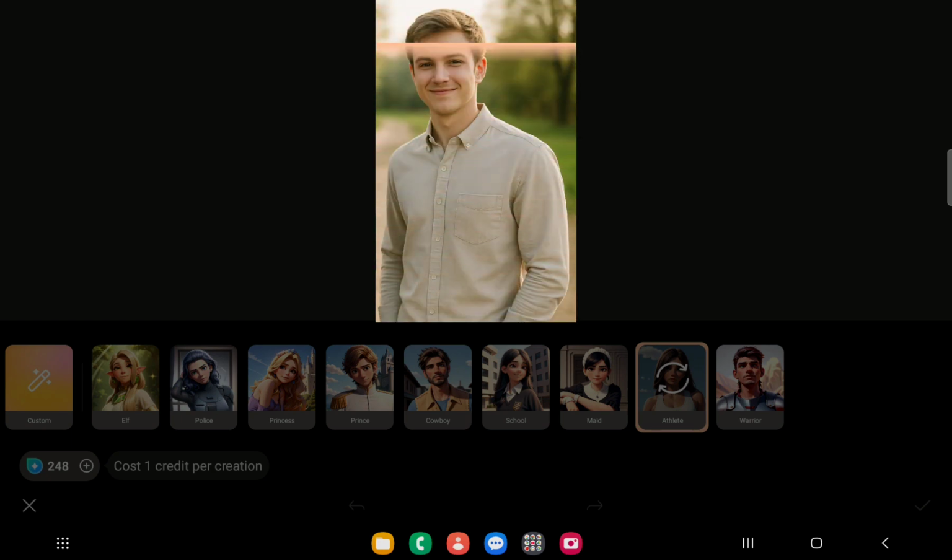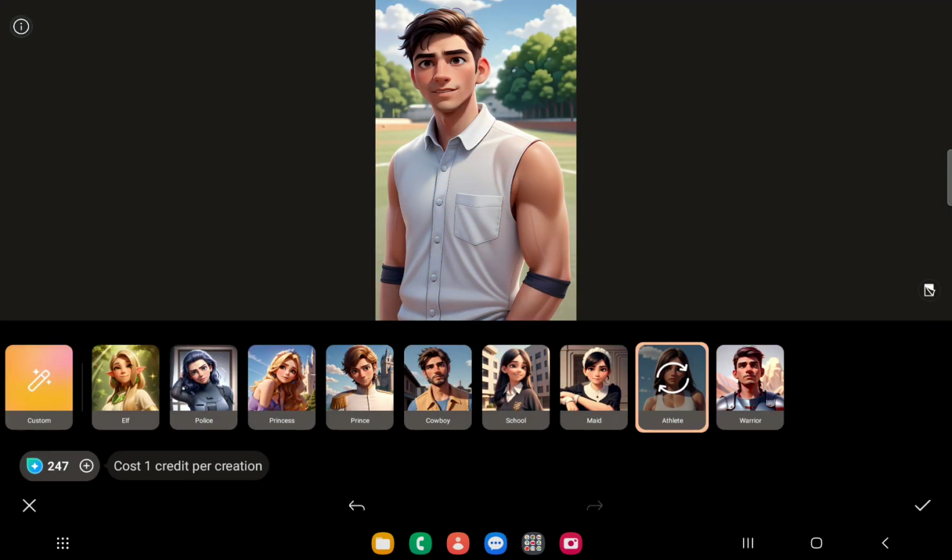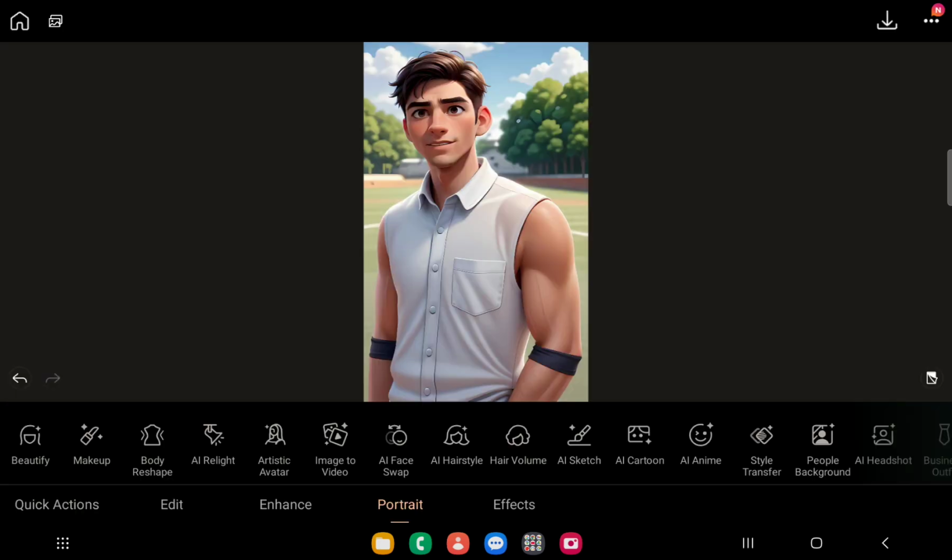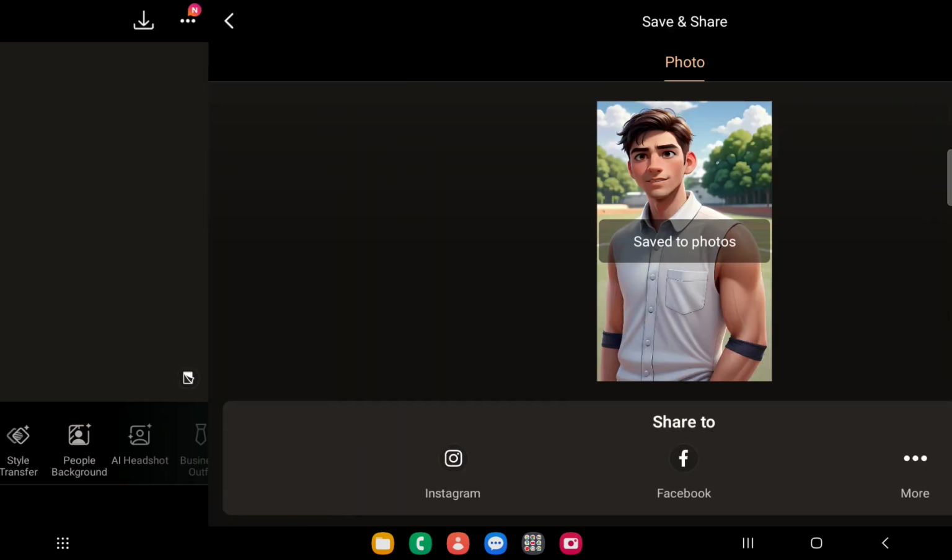You can also become an elf, police officer, princess, prince, cowboy, schoolgirl, or a maid. But now we will see athlete soon. Here we go. Very muscular, nice. Click on the check mark and do not forget to save your image.